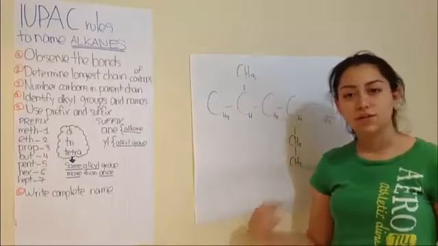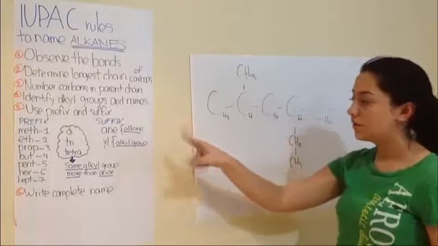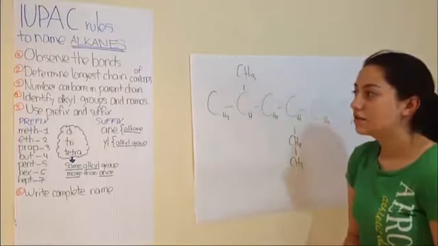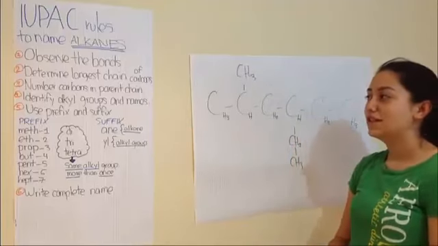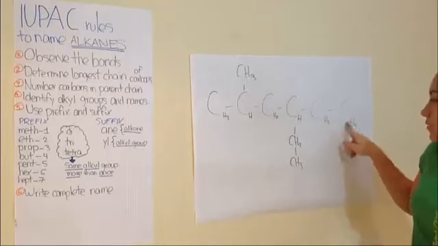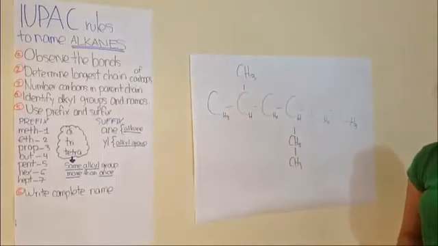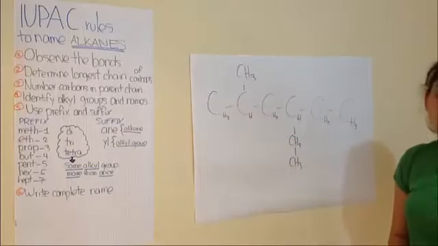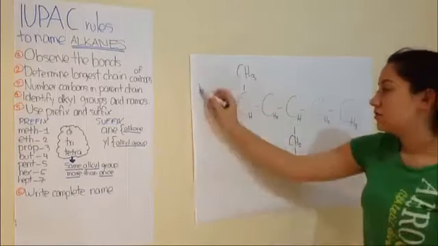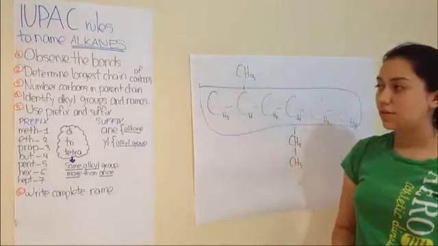Okay, so now I'm going to show you an example on how you can name the alkane according to the IUPAC rules. So step number 1, observe the bonds. You can see that all the bonds here are single, so in fact it is an alkane. Step 2 is determine the longest chain of carbon atoms. We can start counting whichever way we want. It can be 1, 2, 3, 4, 5, 6, or it can be 1, 2, 3, 4, 5, 6. So whichever way we will have 6 carbon atoms, but the easiest way is to go with the horizontal. So we're going to circle the parent chain we have and then go to the next step, which is number the carbons in the parent chain.